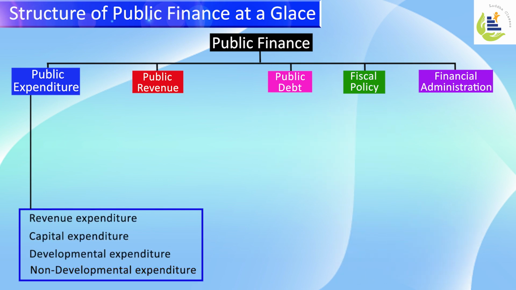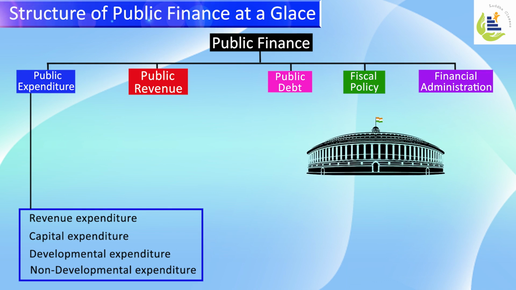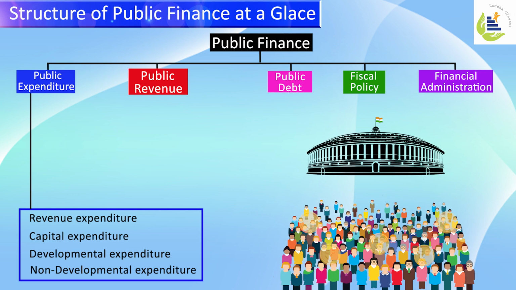Once the government does a lot of expenditures in the form of public expenditure, in order to do all these expenditures, the government has to collect money. The collection of money is studied under public revenue. Public revenue is the collection of funds from the economy or from the people by various ways or various sources. So the government collects money from people or from various sources, which is public revenue. In simple words, income of governments is public revenue.